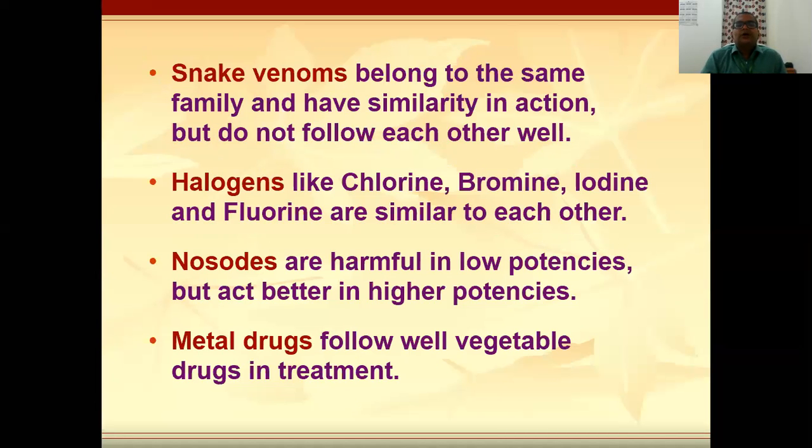Then snake venoms belong to the same family and have similarity in action but do not follow each other. Halogens like chlorine, bromine, iodine and fluorine are similar to each other. I think you have already studied in class 11th and 12th these family relations, halogen group, hydrogen group, all the group relations. So you will study group relations also in the group study of materia medica. This family relation will be there also. You have to know, but this is, I think, in fourth year, the different family relations.